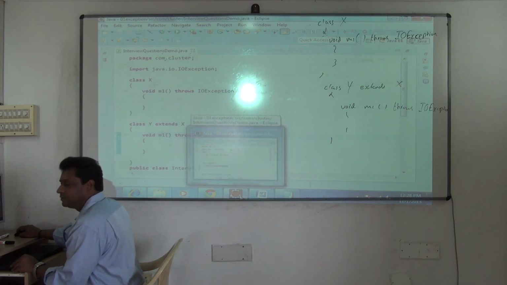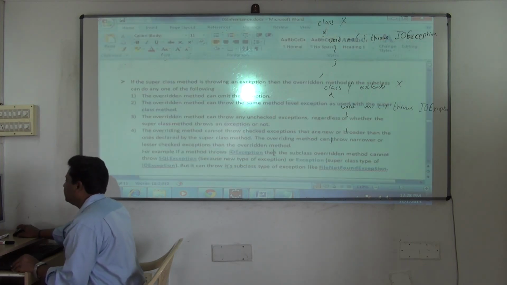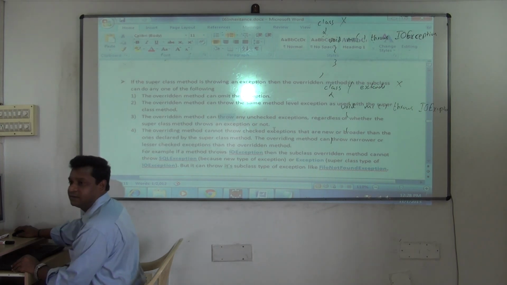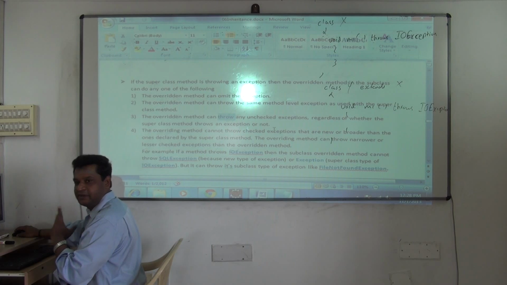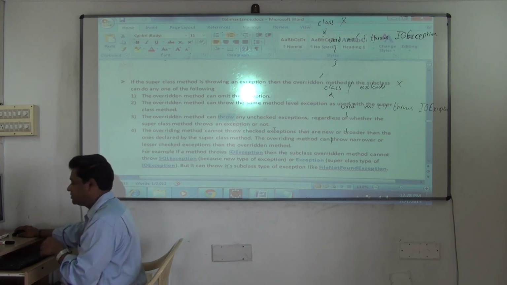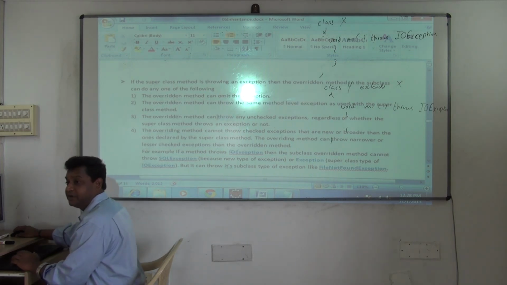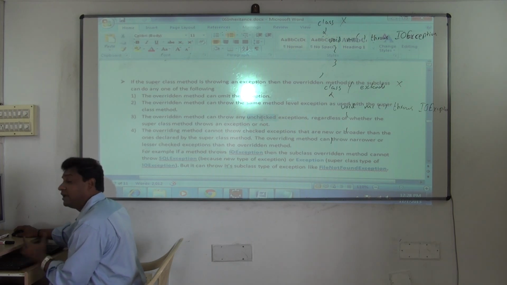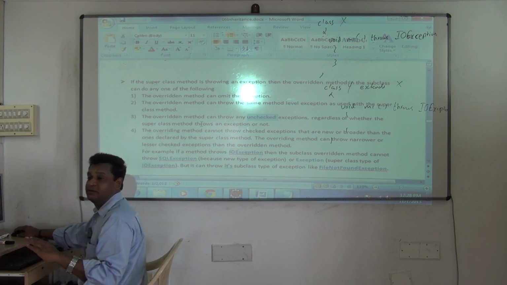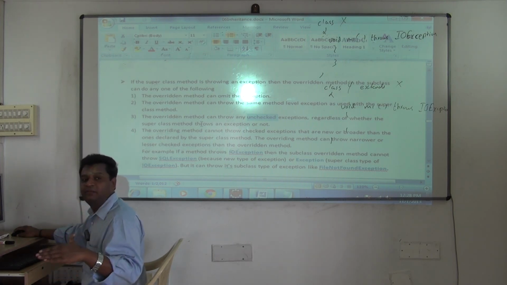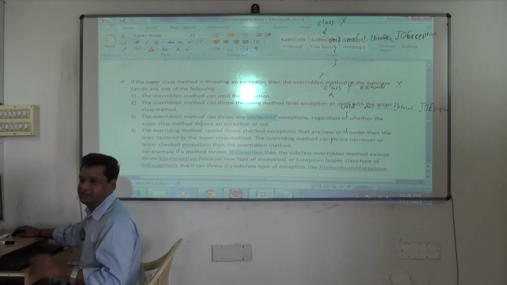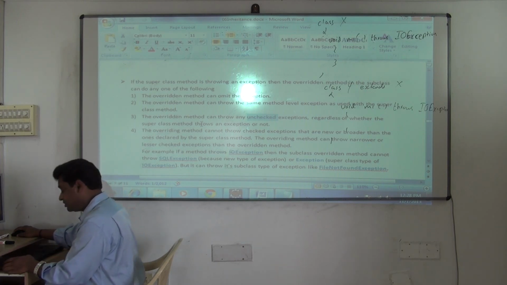Next, we'll go with the third point. Okay, see this third point. It can throw what? Any unchecked exception. One, it can omit it. One, it can throw the same one. The third point I'm going now: it can throw any unchecked exception, regardless of whether the superclass throws or not. Whether the superclass is throwing an exception or not, the subclass overridden method can throw any unchecked exception. Are you following now? So that's why checked and unchecked become very important now. So let's see the diagram now.